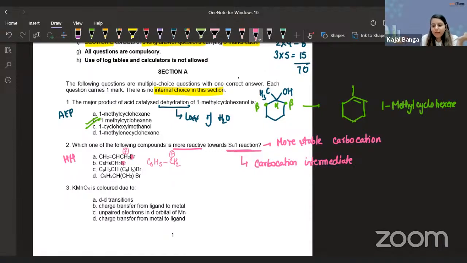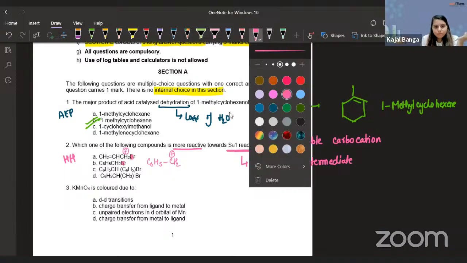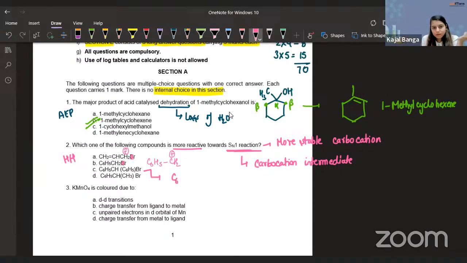Then for this part, C6H5 CH positive C6H5, and then for the D part, C6H5 CH positive CH. So guys, these are the 4 carbocations that we have.